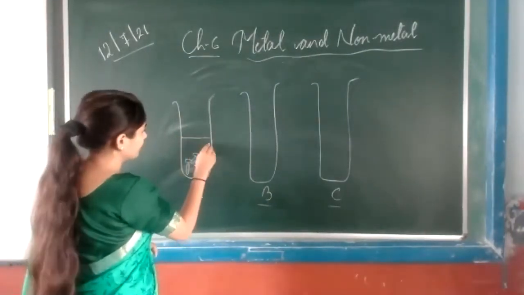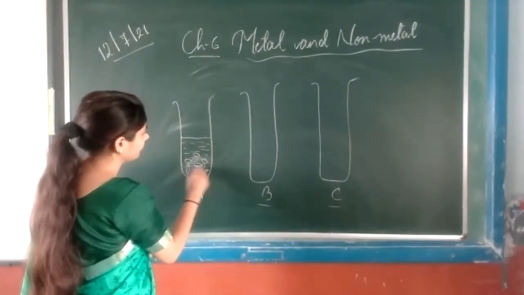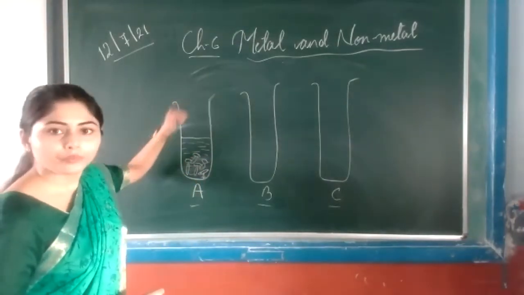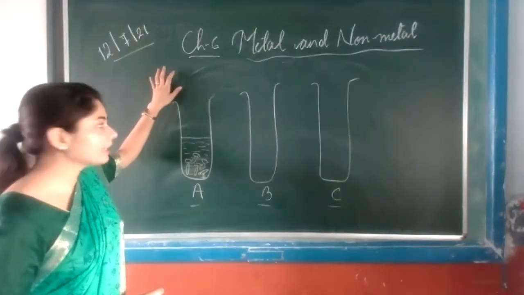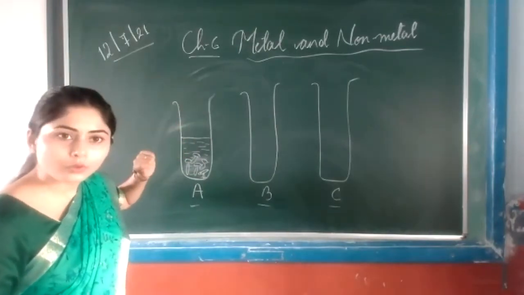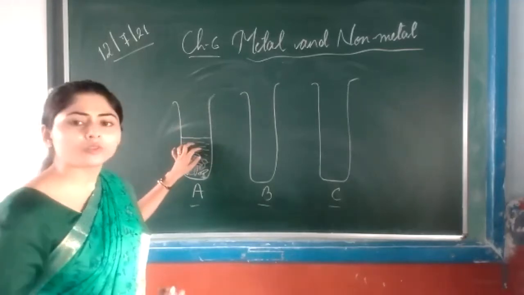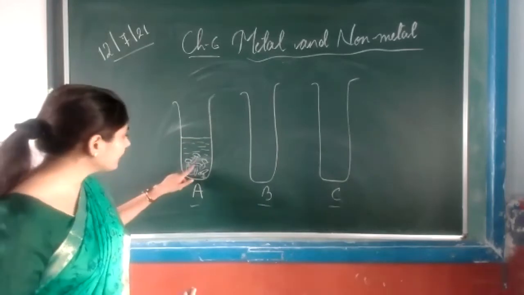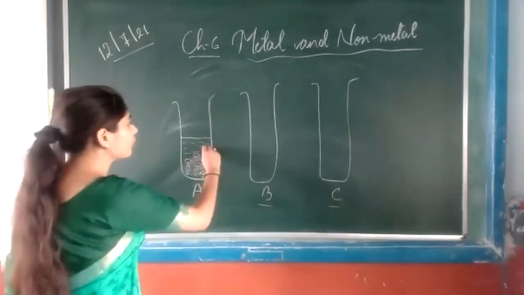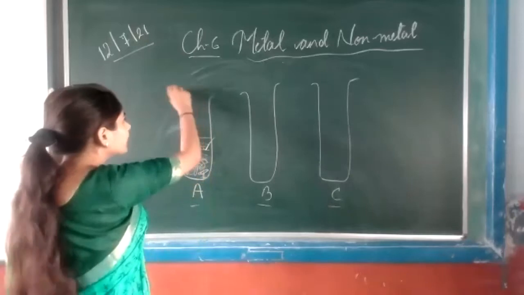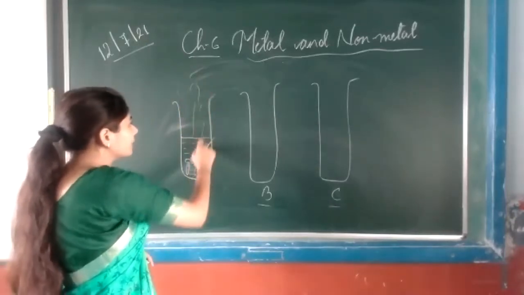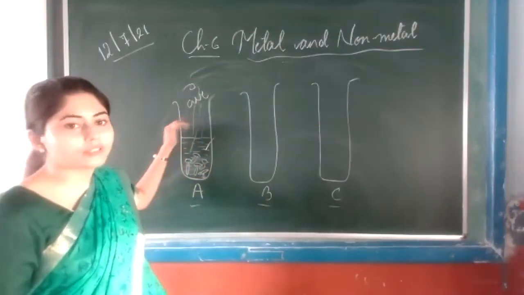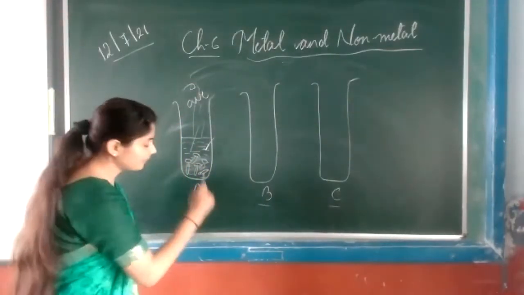You have to add some water and leave it open. No need to close this test tube, so that it will directly come in contact with the air and with the moisture. Moisture is the water. So the iron nail directly comes in contact with the water and with the air. We will not close this test tube. So this is test tube A.